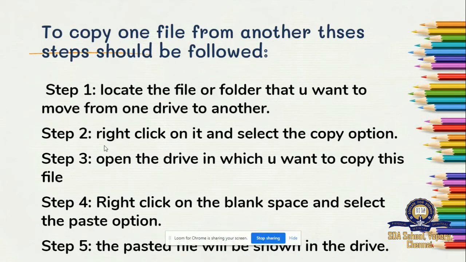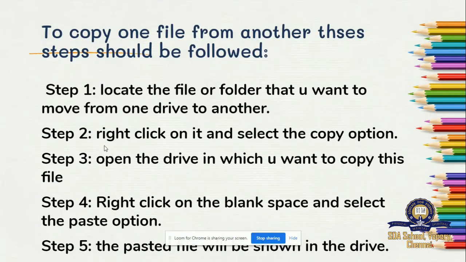Right click your mouse, put your arrow on the file you want to copy, and click copy.